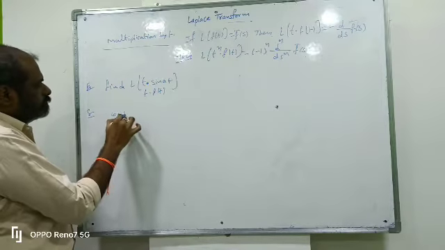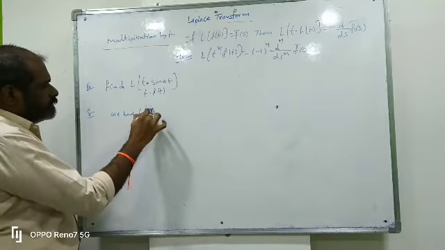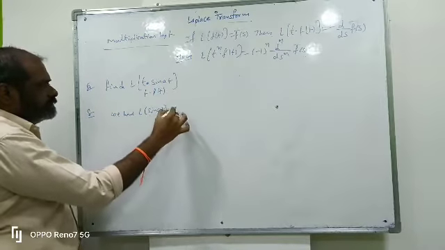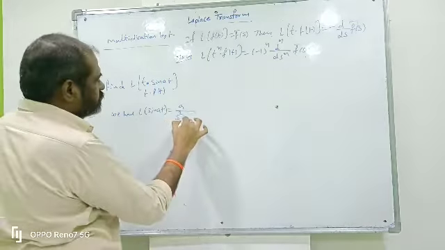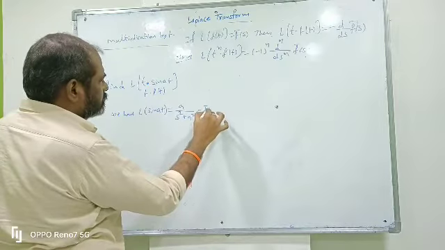So we have L of sin a t. What is the Laplace transform of sin a t? It is a by s square plus a square. This is f bar of s here.